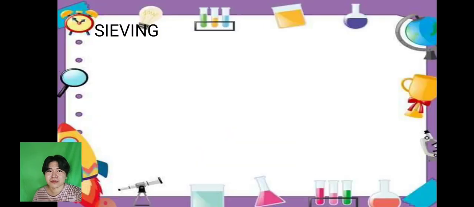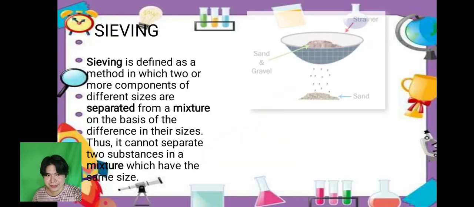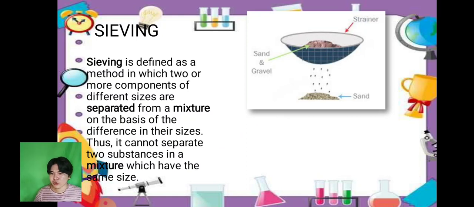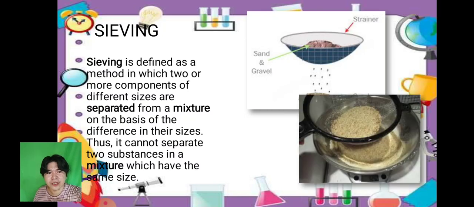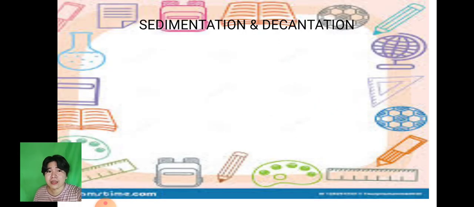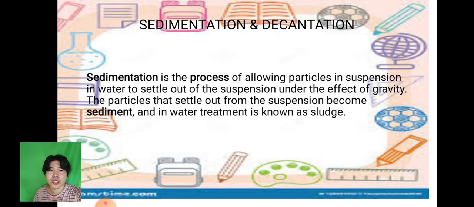Next, we also have sieving. Magamit ka og salaan. Salaan nga kani yun ani ha, dili tong filter paper, dili sieving lang. Kanang murag kuan bitaw kanang magprito mo og manok, kana siya. We call that one as sieving. Okay, kani siya. Next, we also have sedimentation and decantation.